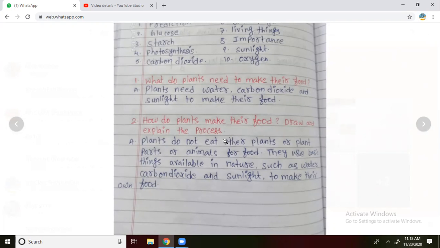Plants do not eat other plants. First of all, plants prepare their own food, so a plant does not eat another plant. Suppose a carnivorous animal like a lion is there, it will eat a deer. But a plant does not eat any other plant. So the first point is clear. Plants do not eat other animals for food either, they will not eat anything. They use the basic things available in nature.